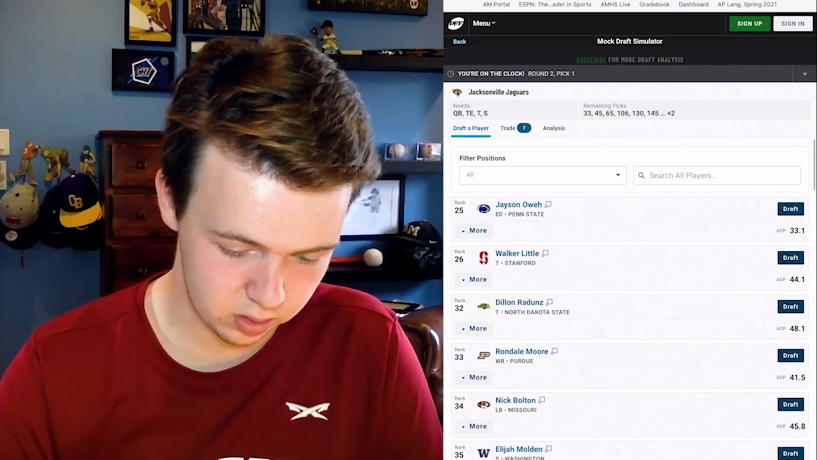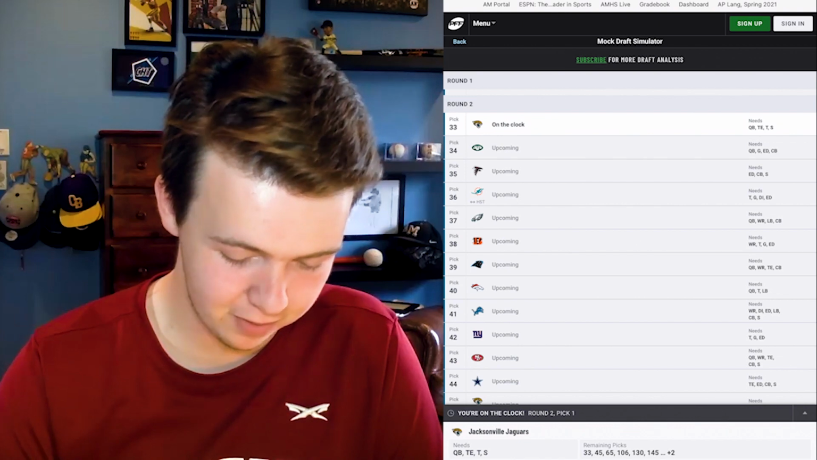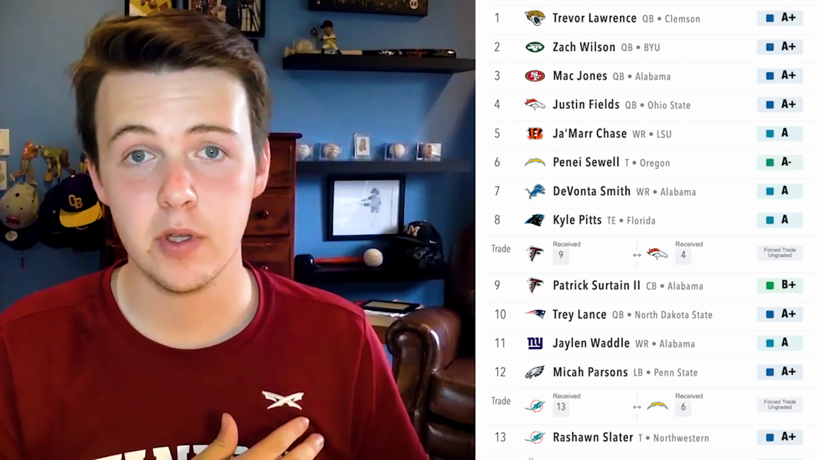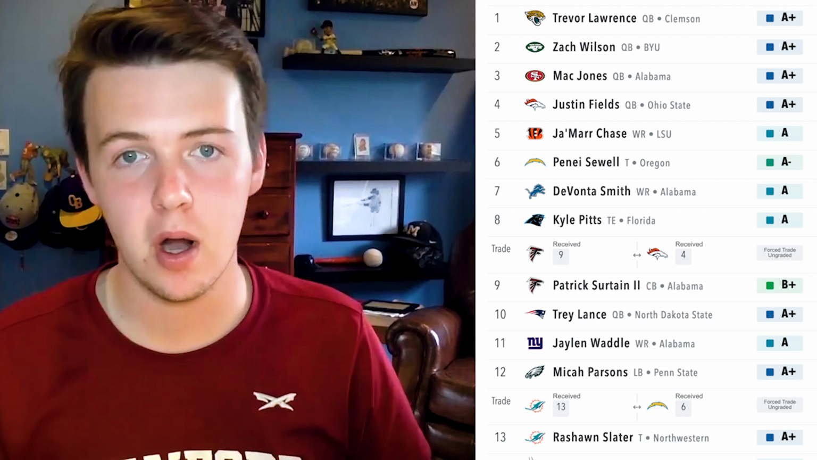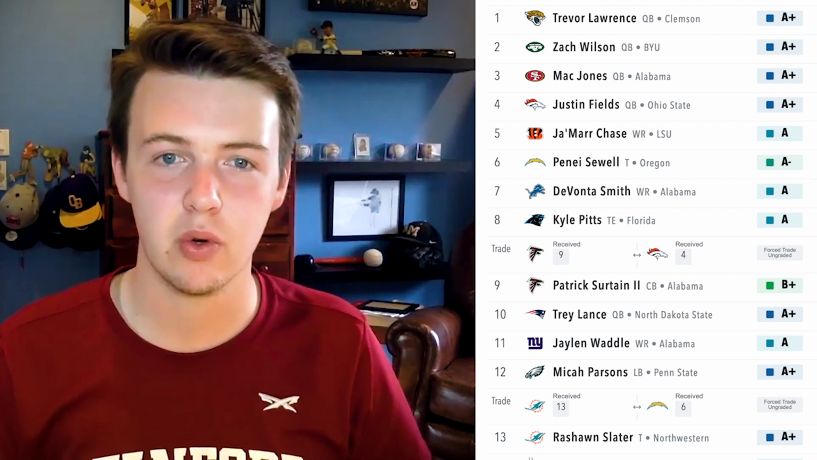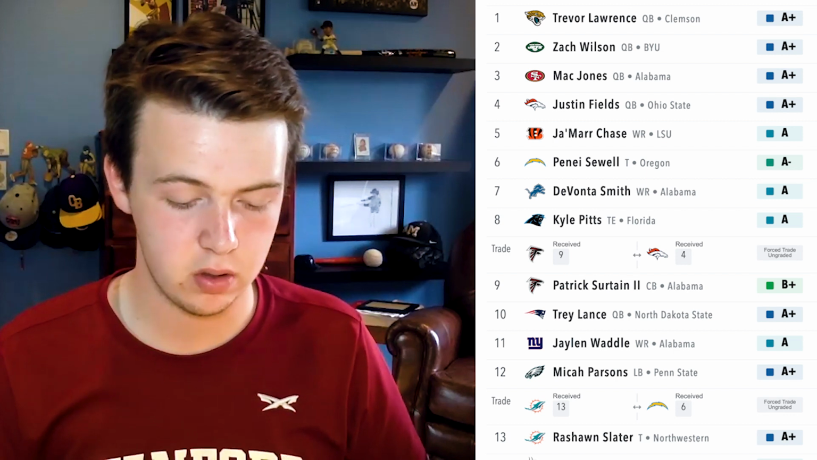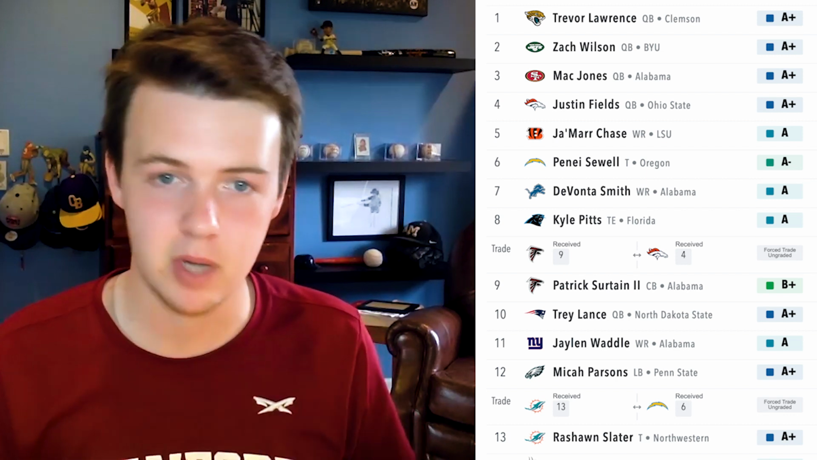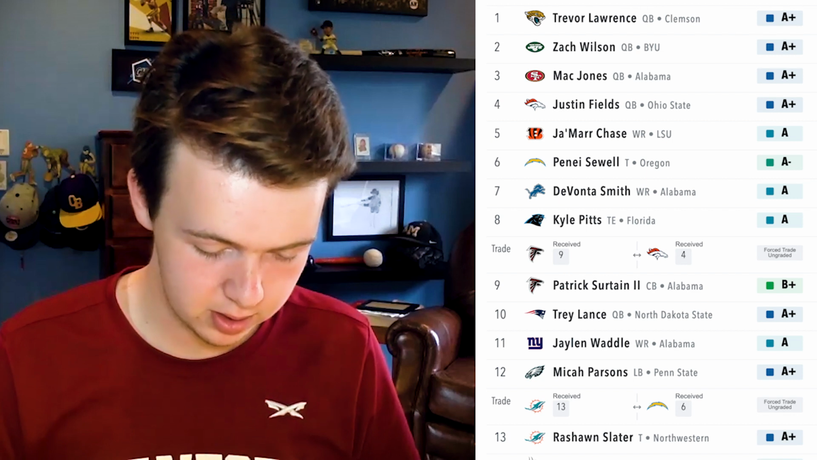Let's see if I can quit out of it here and see what PFF thinks of the first round. I'll throw it up on the screen as well. This is what PFF thought of our mock draft today. They liked a lot of the picks. The only ones they didn't give a great grade on was Patrick Surtain to the Broncos, which I don't personally understand. I think that's a slam dunk pick.